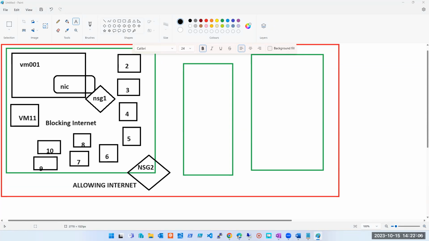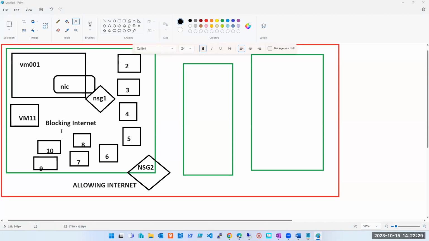What can I do? On the NIC level, we can block it. We can apply NSG1 on VM11, which we have. I mean, technically we can create another NSG, NSG3, at the NIC level which will deny the internet.